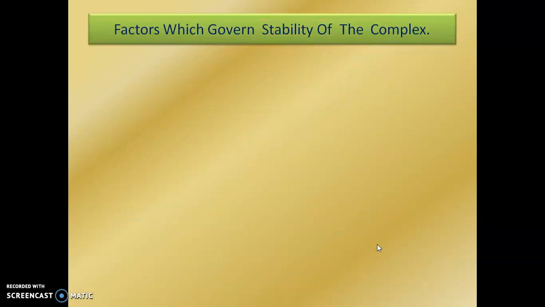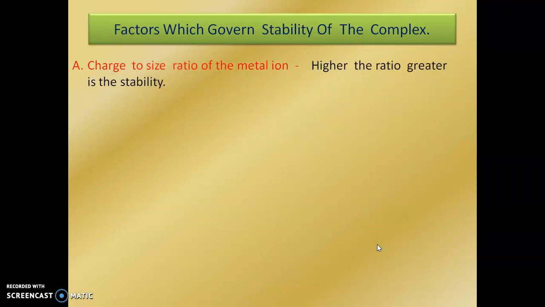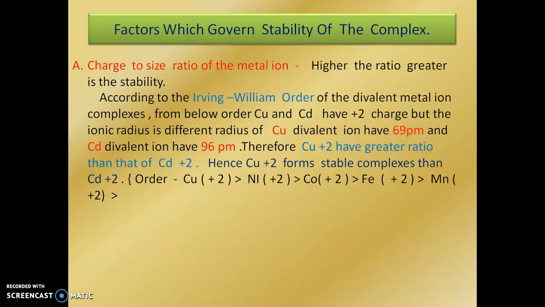Next we see the factors that govern the stability of complexes. Charge to size ratio of the metal ion: the higher the ratio, the greater the stability. According to the Irving-Williams order, this is the order for divalent metal ion complexes.